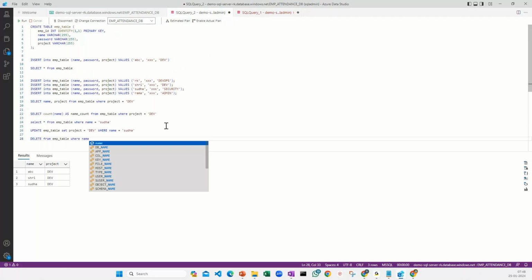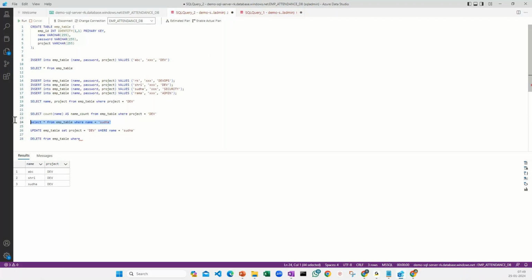In case I want to delete this particular thing, I should say employee ID is equal to just 4. That will remove this particular line.